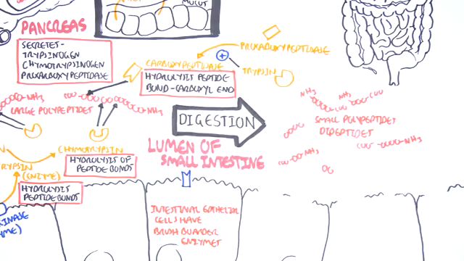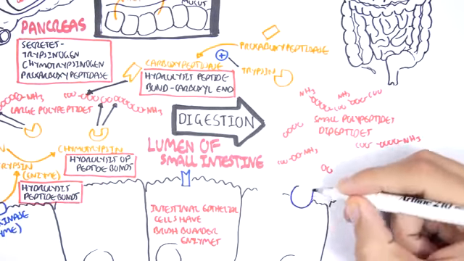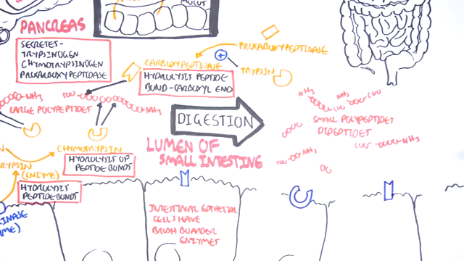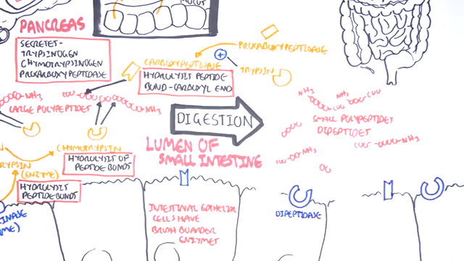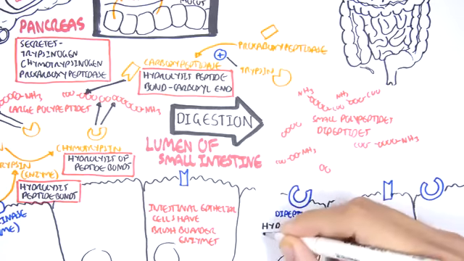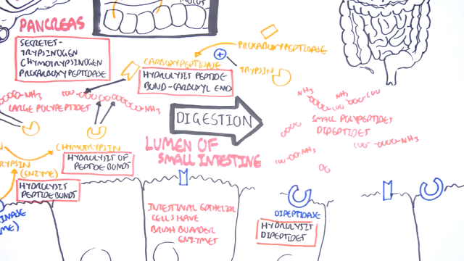And there are many types of brush border enzymes, but we will focus on the brush border enzymes that specifically hydrolyze peptide bonds. These enzymes are the dipeptidases, which hydrolyze dipeptides, and dipeptides are just 2 amino acids linked together.